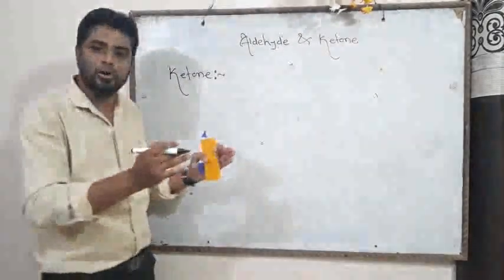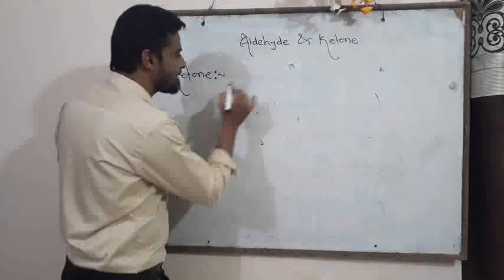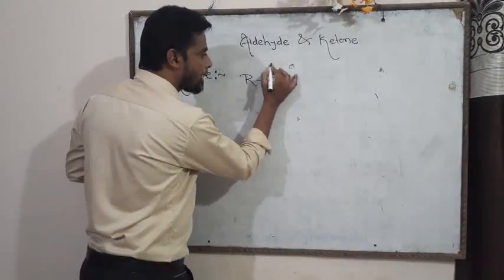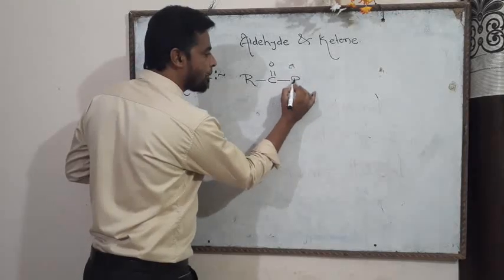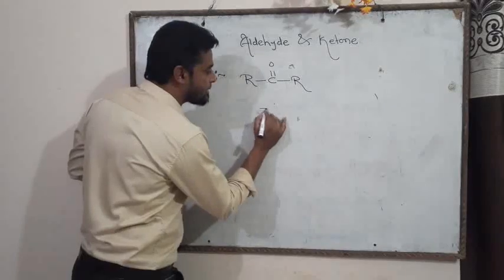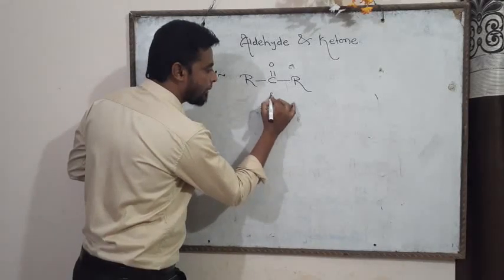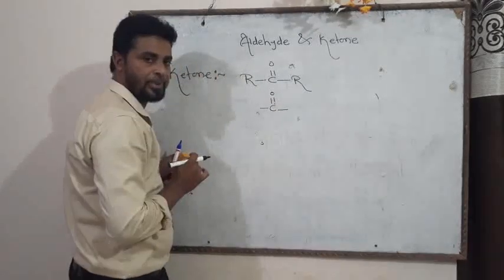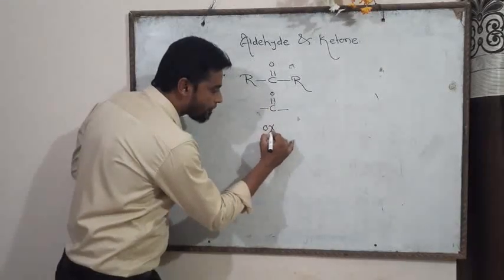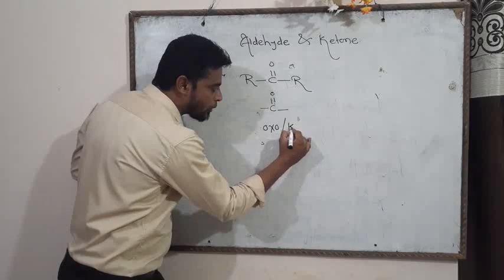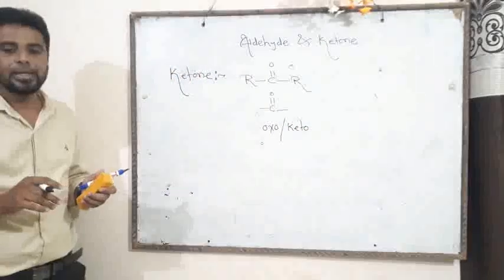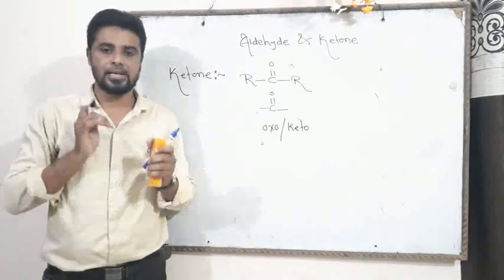And the general formula of ketone is R single bond C double bond O single bond R. And the functional group of ketone is single bond C double bond O single bond. And this functional group is called the oxo or keto functional group. इसे ही oxo या फिर keto functional group कहा जाता है.